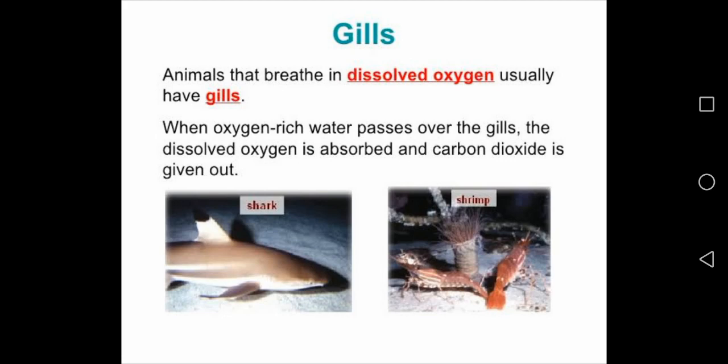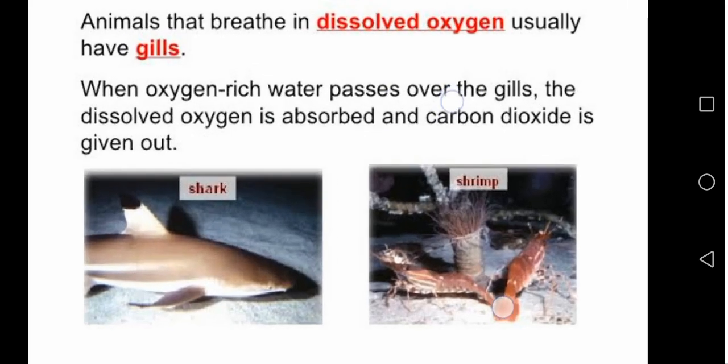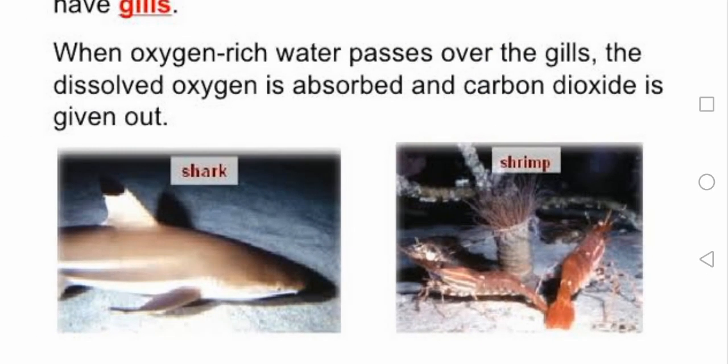Different animals have different organs for breathing. Animals that breathe in dissolved oxygen usually have gills. Fishes have gills. When oxygen-rich water passes over the gills, the dissolved oxygen is absorbed and carbon dioxide is given out. This is a shrimp and this is a shark. Picture of a shark and a shrimp. Is it clear?